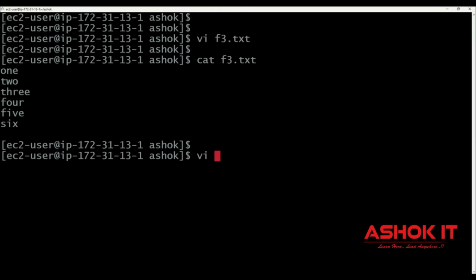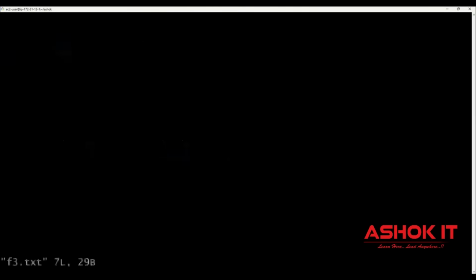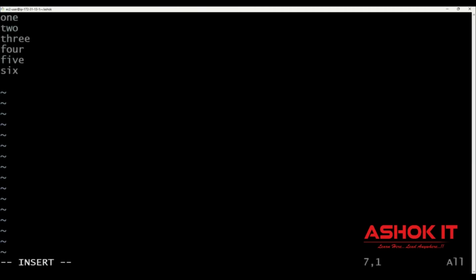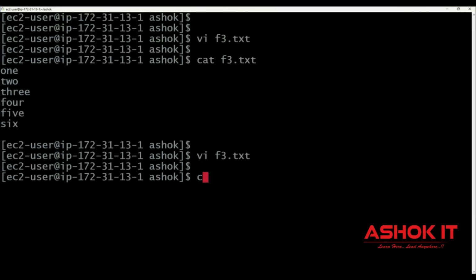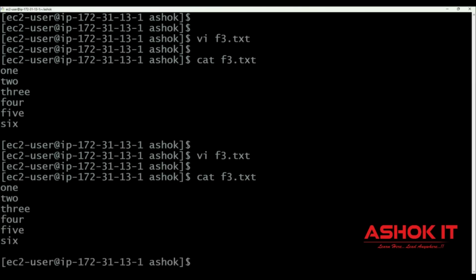Now let me open again vi f3.txt, insert mode. Then I am writing 7. Right? 7 I am writing. Escape mode, :q!. I want to close it without saving the changes. 7 should not be there in the file. Then cat f3.txt. Now you can see 7 is not available. Okay. So the vi command we are using to edit files.